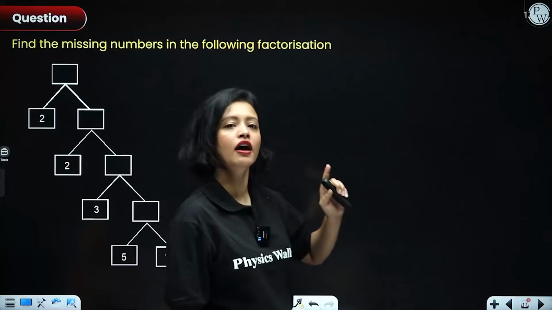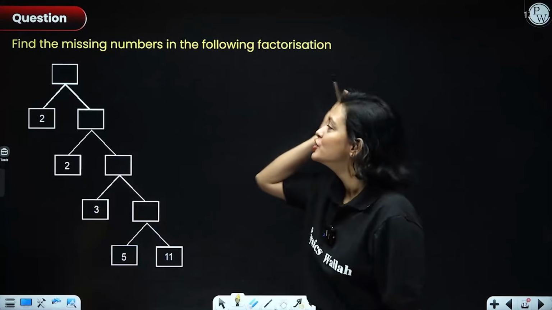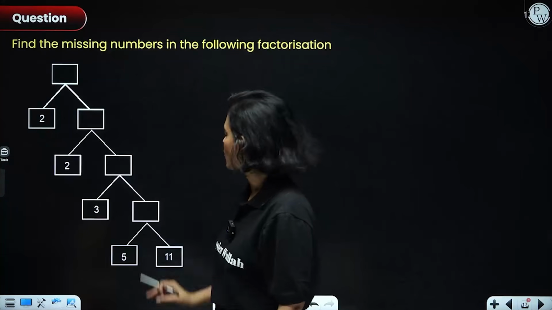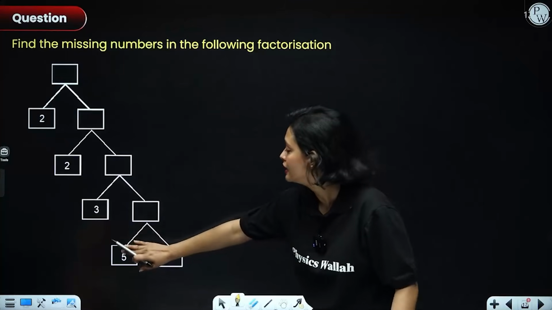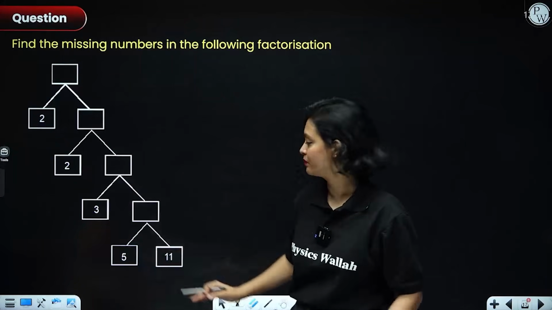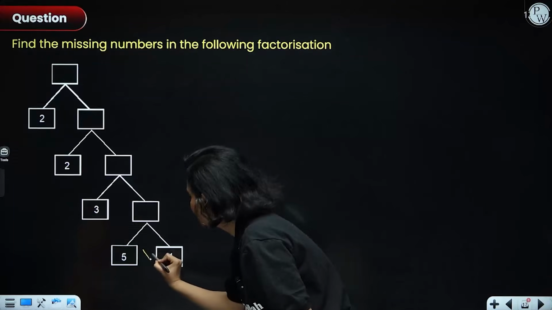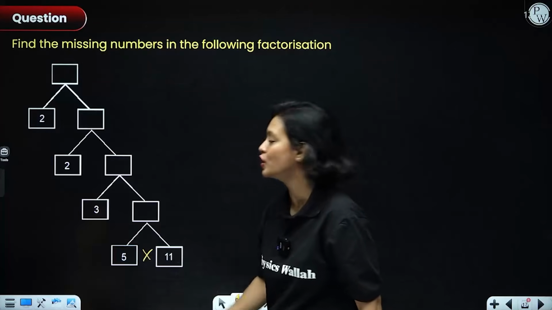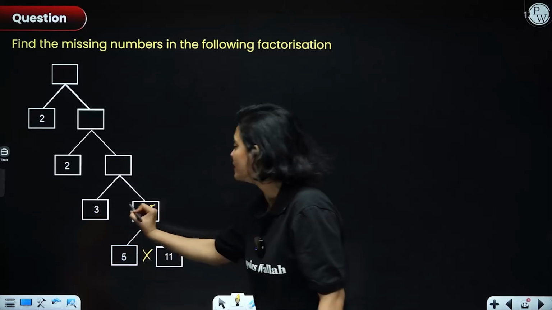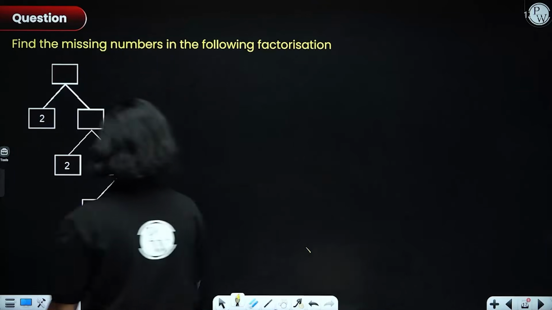Okay. Now again, a very simple question. And directly based on prime factorization. So all we need to do is fill in the missing blocks here. Okay. So let us start by filling the box from the very bottom, because we can fill this bottom here. How? See, we'll just multiply 5 with 11. What do we get? 55. So 55 will come here. Now we just need to multiply 3 and 55 and this box will be filled. Okay, so what would you get?